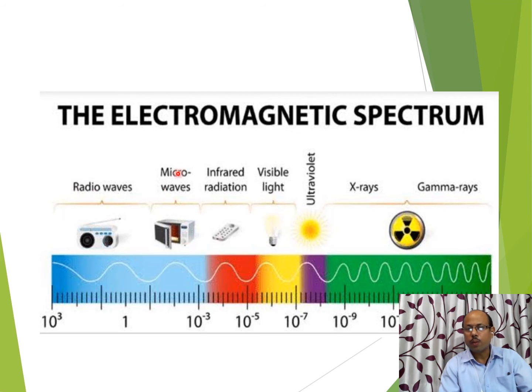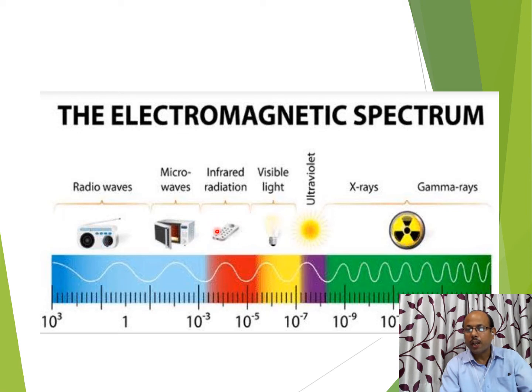These are the microwaves. After radio waves, the next in increasing frequency is microwaves. This is the symbol of a microwave oven. It means microwaves are used in microwave ovens, which we will discuss in detail in later slides. Infrared radiations are mainly used in remotes.